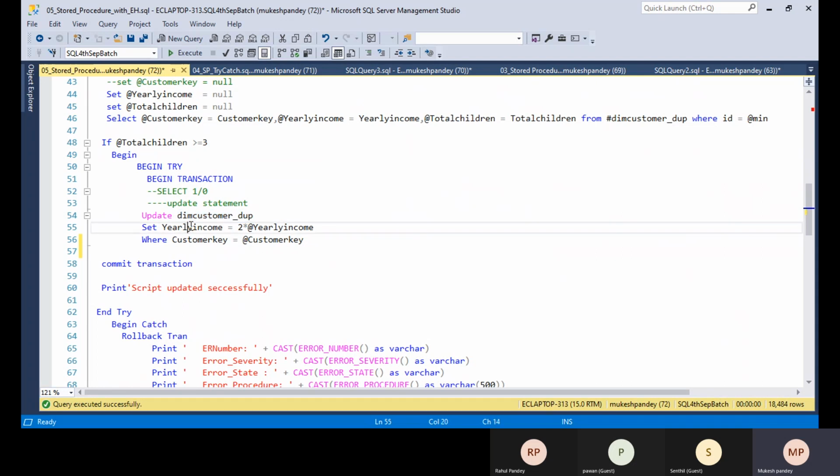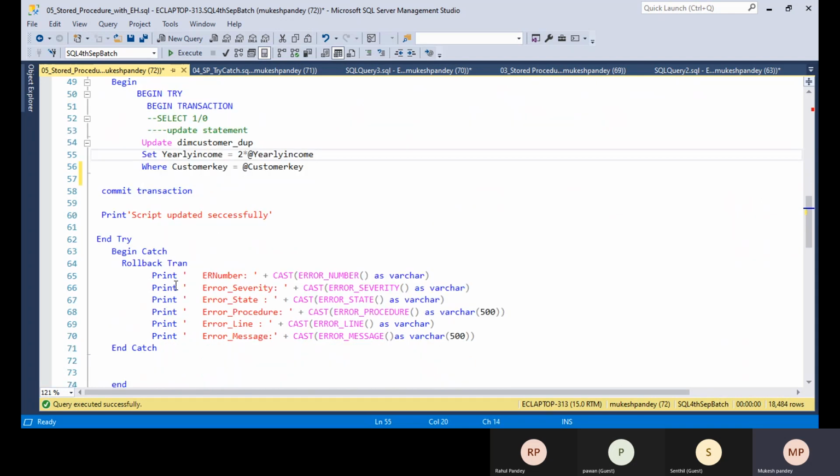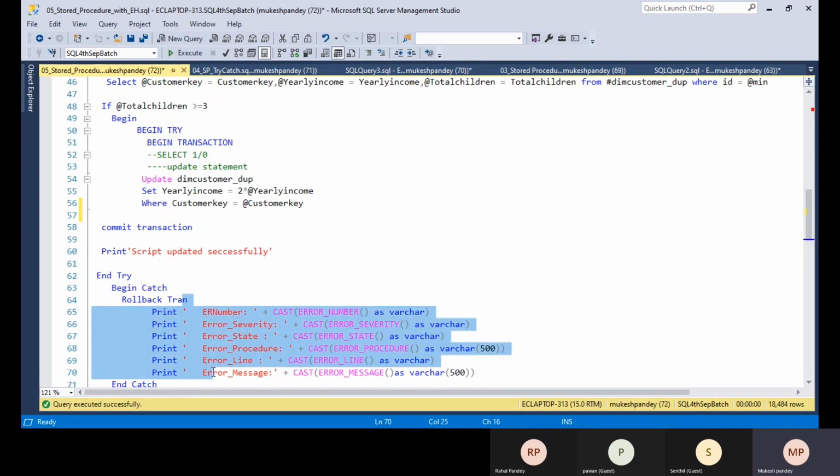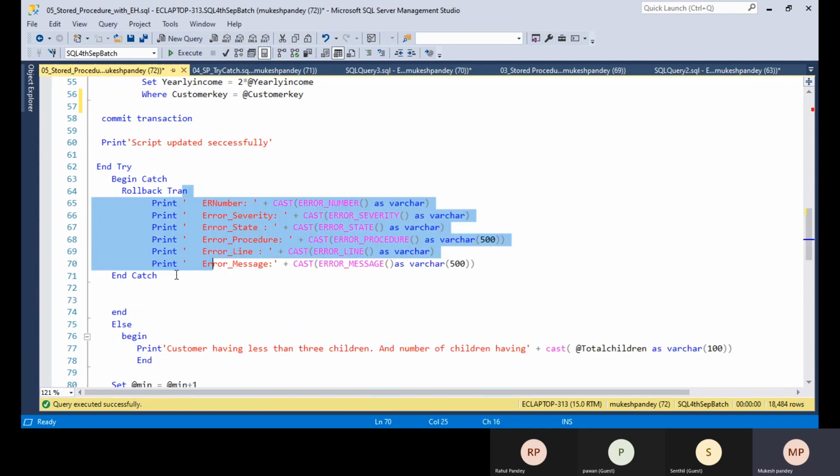If any type of error occurs, it will go to the begin catch here, and when it goes to the catch, we need to immediately roll back the transaction. So suppose 5,000 records were updated, we immediately roll back the transaction. But if there is no error, it automatically commits the transaction. If there is no error, it will never go to this part. Only if any type of error occurs will it go to this part.